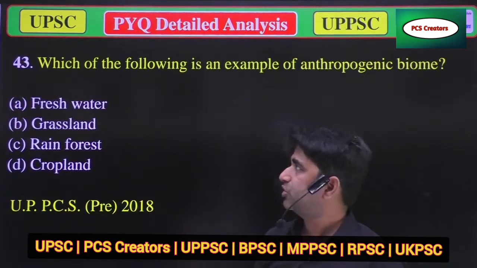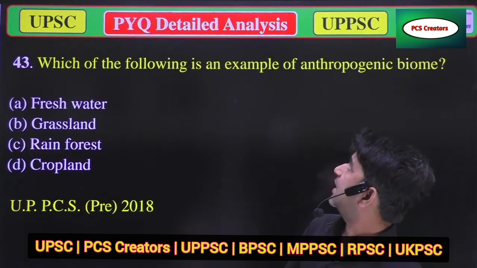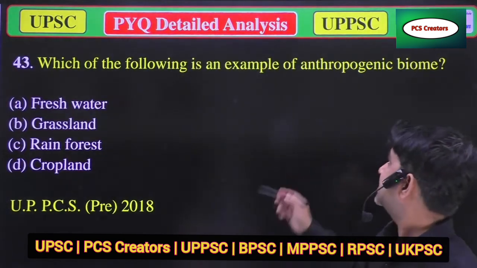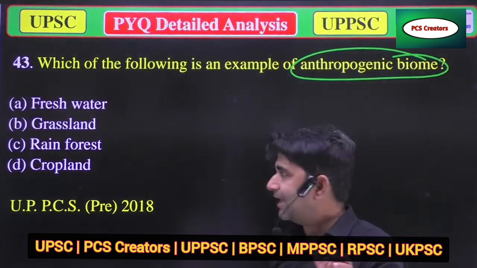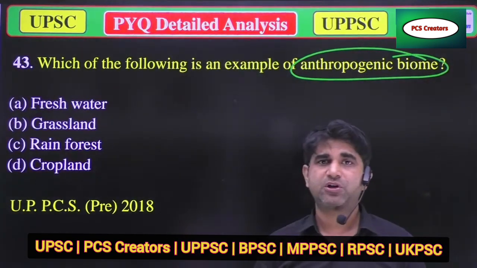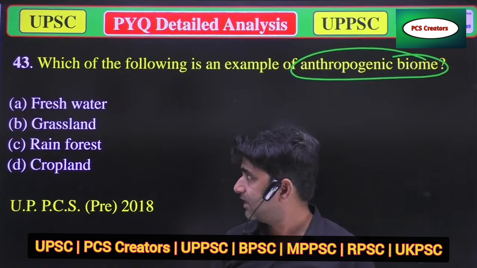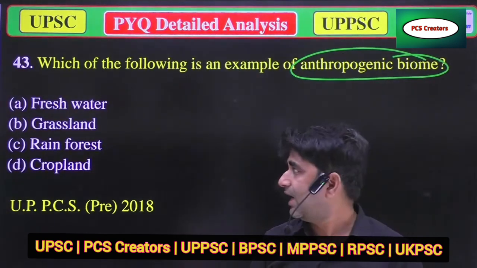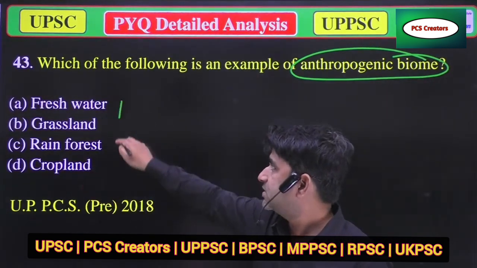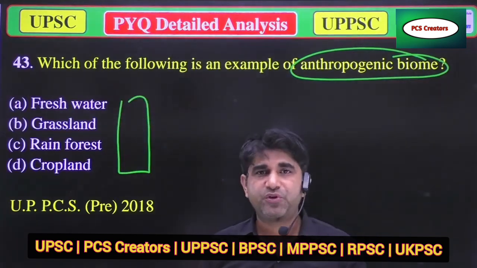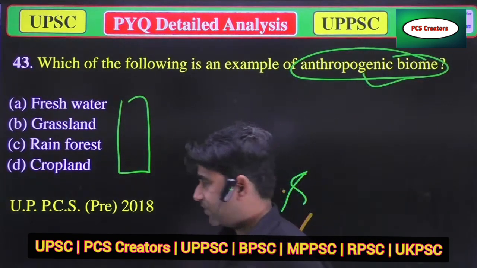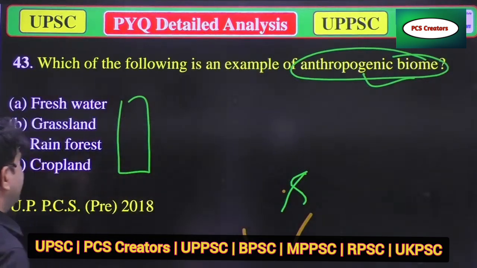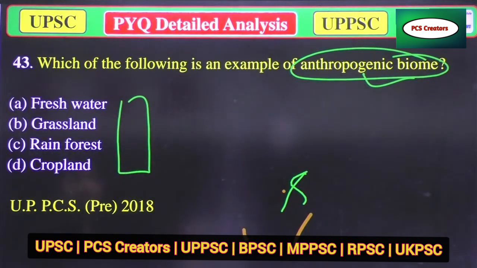Now we'll move to the next question. Our next question is: which one of the following is an example of anthropogenic biome? A, freshwater. B, grassland. C, rainforest. And D, cropland. Now you have to answer these questions.